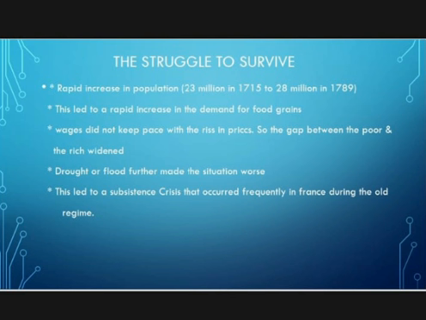When a flood occurred, everything was destroyed, and the place was struck by disaster. This led to a subsistence crisis in France during the Old Regime.